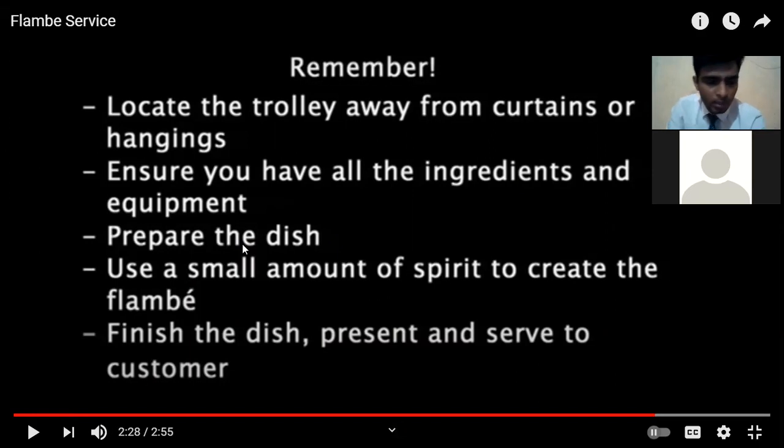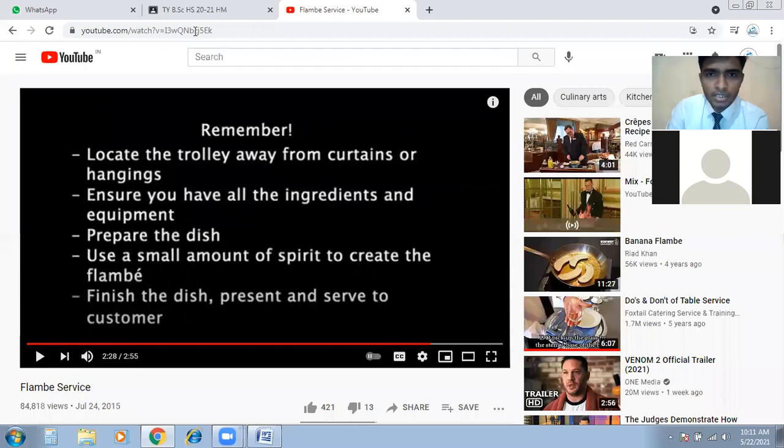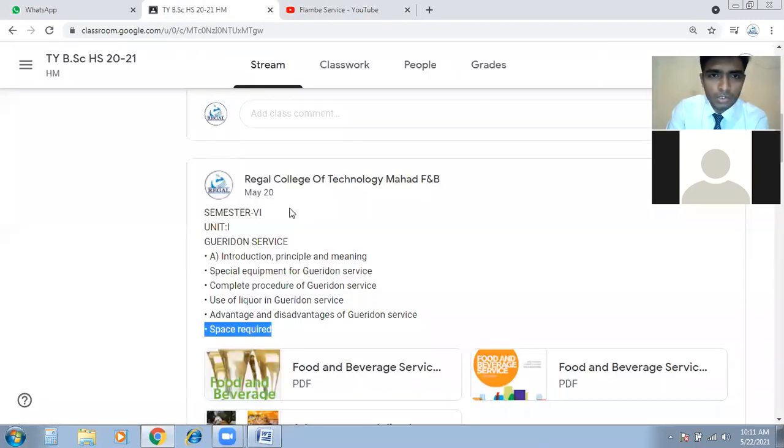So these are some points we will discuss again. These are the flambe instructions, or the points to remember while making a flambe. Flambe is a part of Garidon service. You have just seen the video, right? Yes, sir. So you have a basic idea now. I will go back to the notes. Where are the notes?